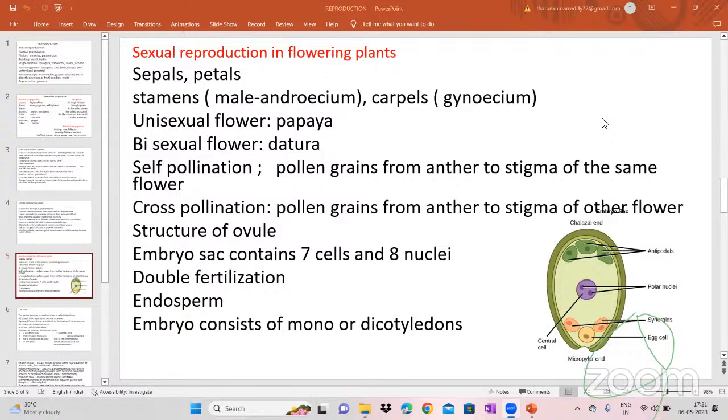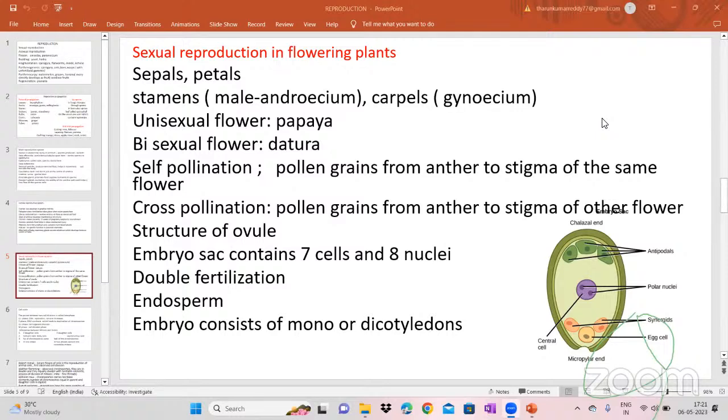Through the pollen tube, the 2 male gametes will enter into the ovule. The first male gamete fuses with the egg cell. We call this fertilization, which leads to the formation of the zygote. So 2 male gametes enter into the ovule or embryo sac.